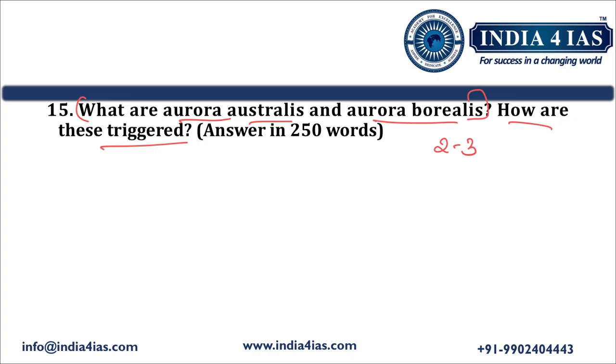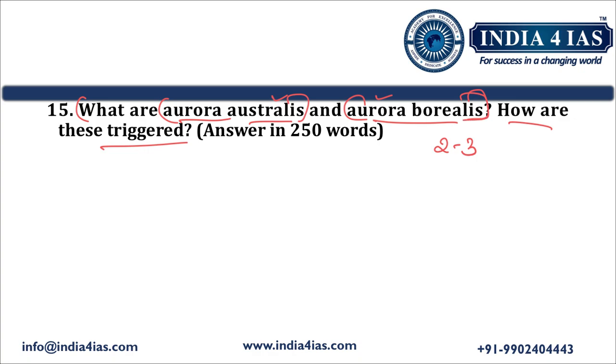So the question is both static and current affairs. Since it is in current affairs, it can be said so, or else this topic, both aurora australis and aurora borealis, is clearly mentioned in the NCERTs. So the question has two parts. In the first part, we should briefly explain what are aurora australis and aurora borealis.